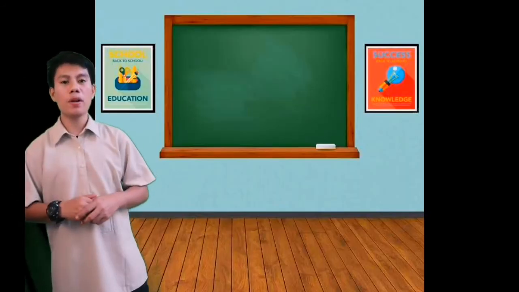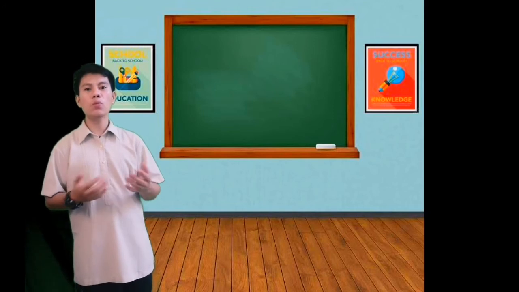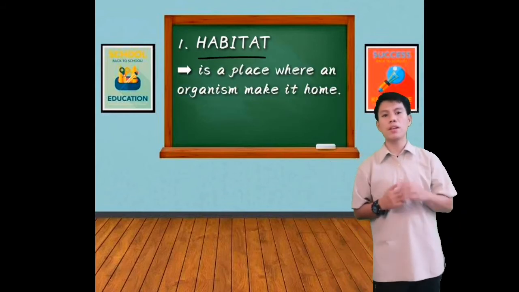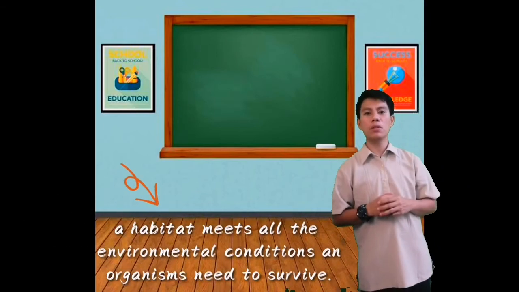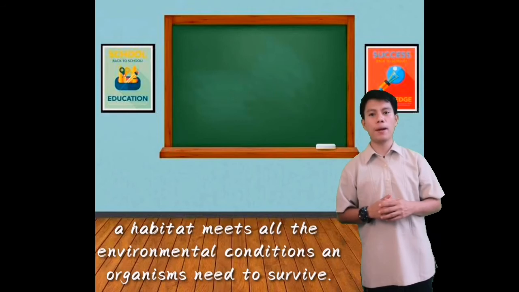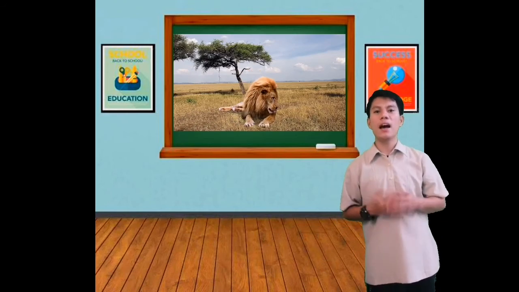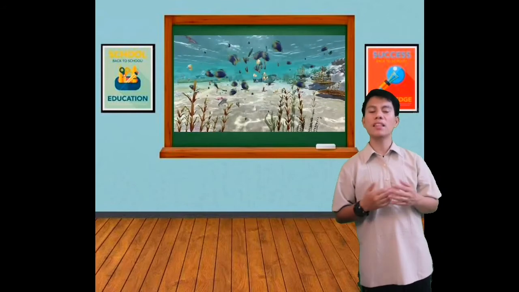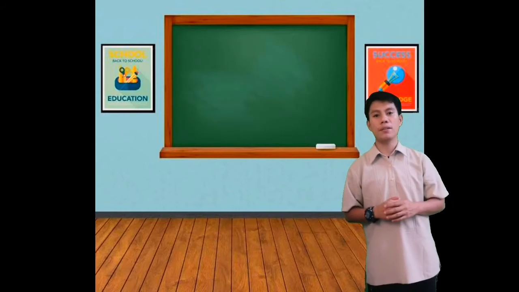Before we go to our lesson for today, let us discuss the different terminologies that we need to understand the science concept. Number 1 is habitat. Habitat is a place where an organism makes its home. A habitat meets all the environmental conditions an organism needs to survive. In Tagalog, ang habitat ay isang lugar kung saan naninirahan ang isang organismo. Ang habitat din ay tumutugon sa lahat ng mga pangangailangan ng isang organismo upang siya ay mabuhay.